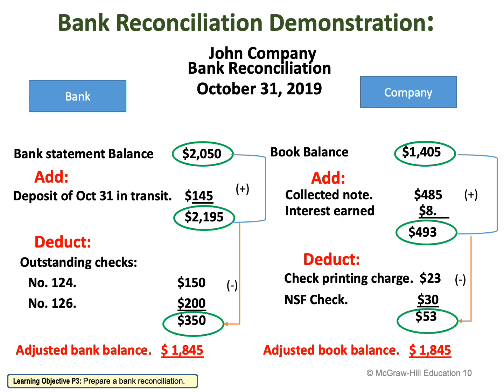If the adjusted book balance is equal to the adjusted bank balance, it means you did your bank reconciliation correctly. And remember, the main purpose of preparing the bank reconciliation is to equalize the cash of the company with the cash in the bank.